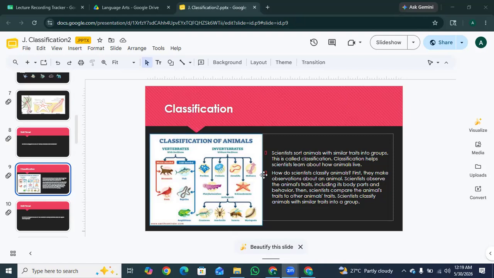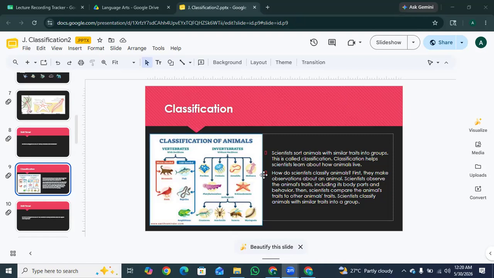So basically, what is classification? Classification is just a fancy word for sorting or grouping things. Imagine sorting your clothes into drawers. Scientists do the exact same thing with living things. They sort animals with similar features into groups to make them easier to study and understand.